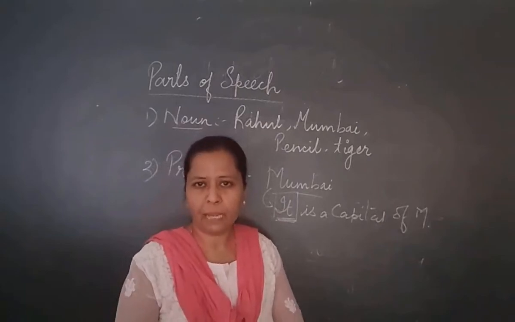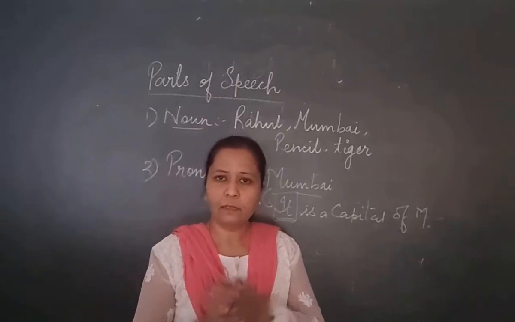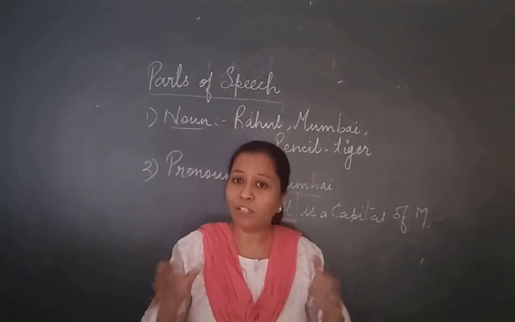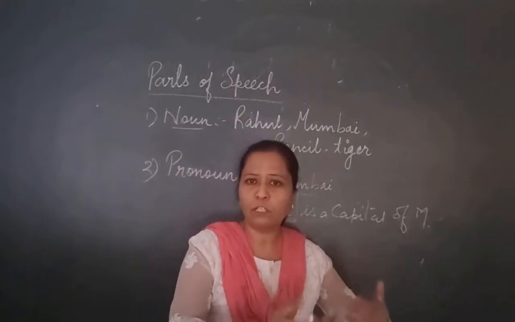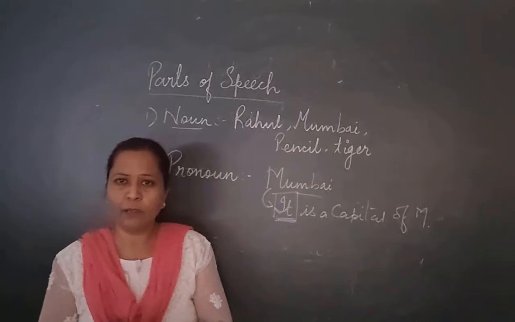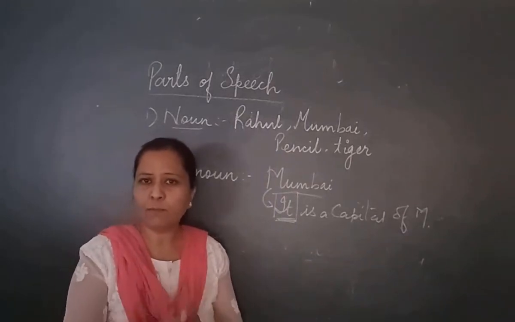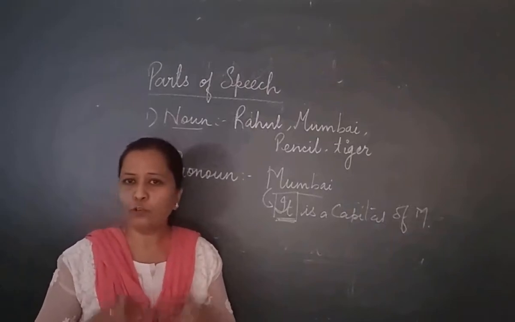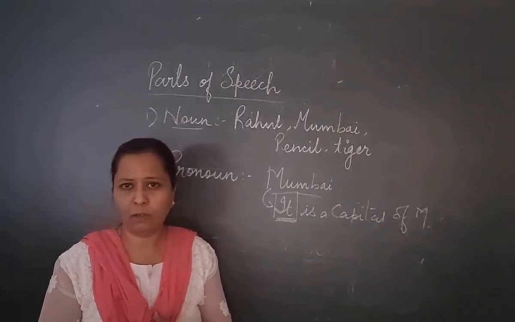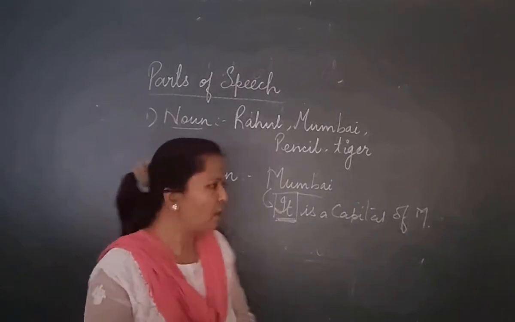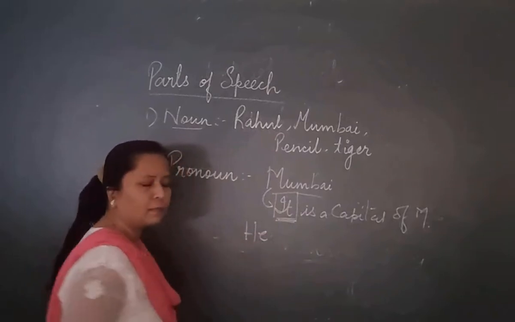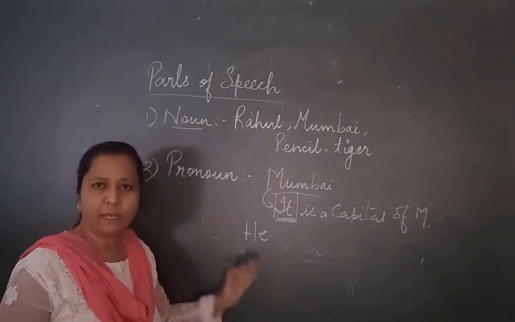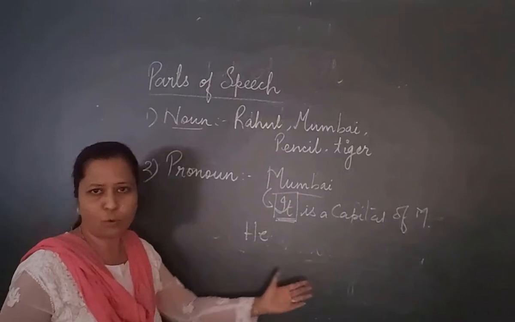Because of this, the sentence will become short and at the same time crispy. Now, if I want to speak about a child, Rahul is a boy, Rahul is an intelligent boy, Rahul is a smart boy, Rahul is good in sports, Rahul is good in his academics. Every now and then, I should not use the word Rahul. So, in place of Rahul, I am using the word he. Rahul is a boy, he is good in his studies, he is good in sports and so on.